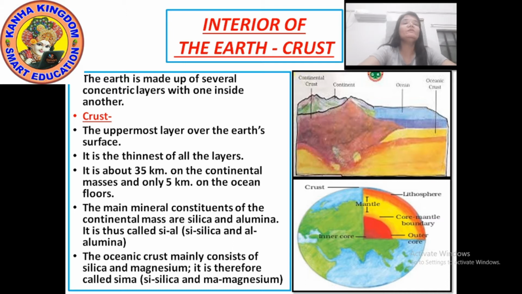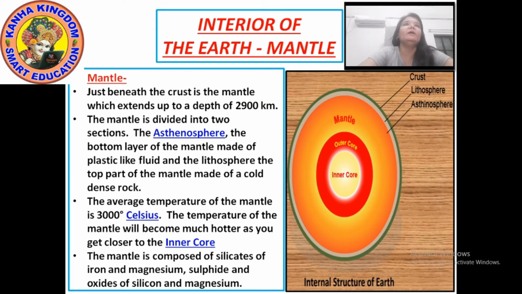Now moving to the next point, the mantle. Mantle is the second layer. You can say it is just beneath the crust. The uppermost layer is the crust, and just below the crust is the mantle.